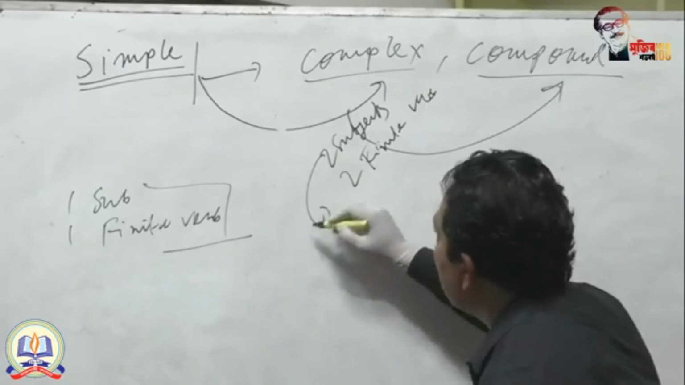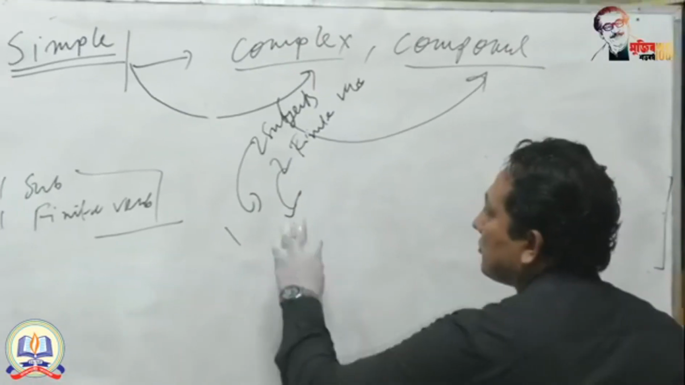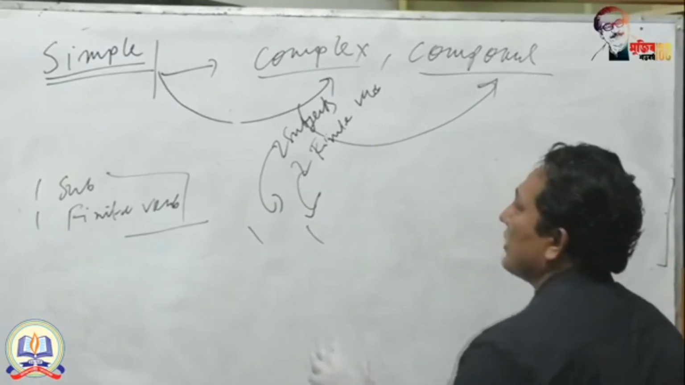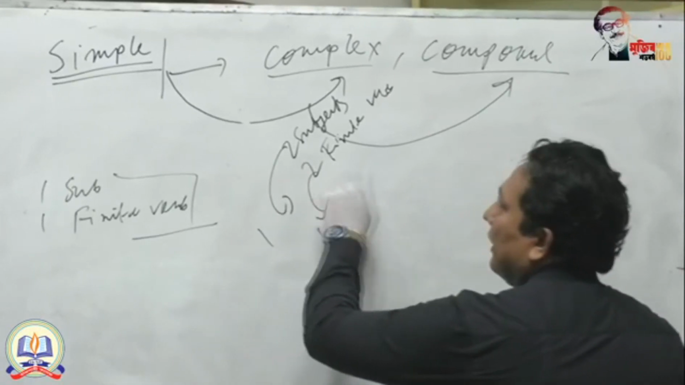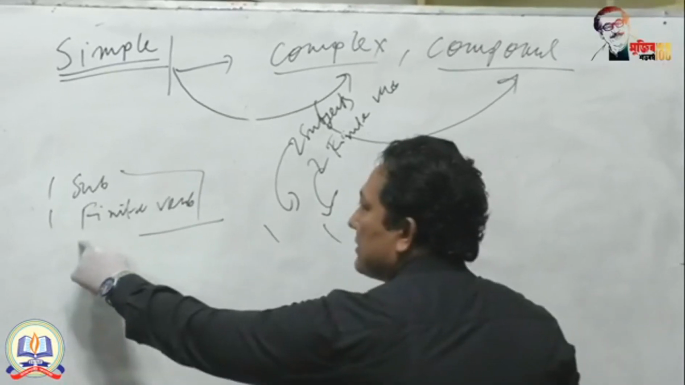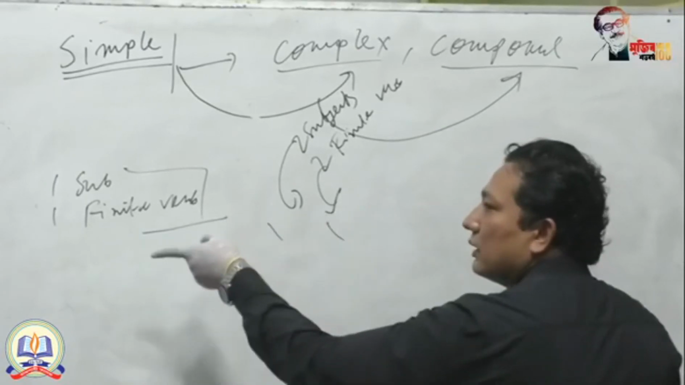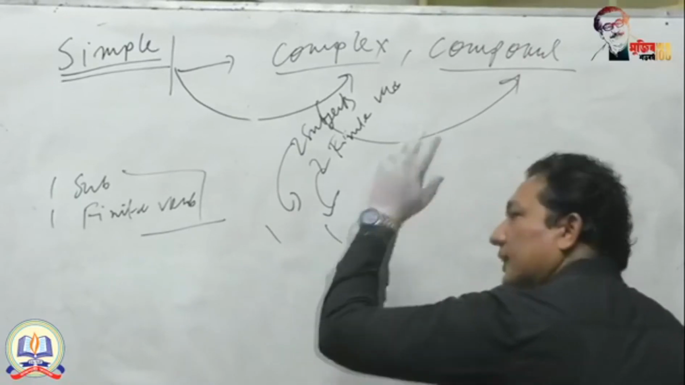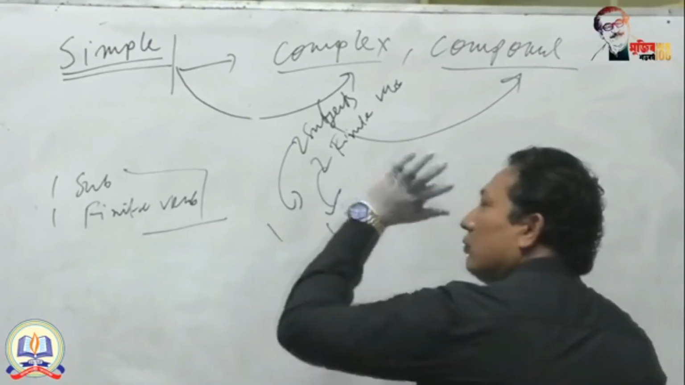You have to make one finite verb. That means, this is a problem for the students. Sometimes it arises. What is that? Two subjects, two finite verbs. In a complex sentence, I am asking you to make a simple sentence. That means you have to transform two into one. You have to ensure one subject by deleting one subject. You have to ensure one finite verb by deleting one finite verb.